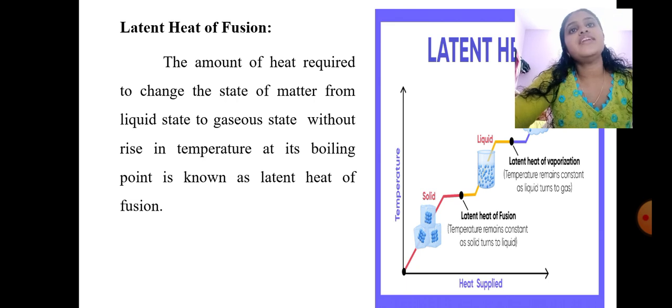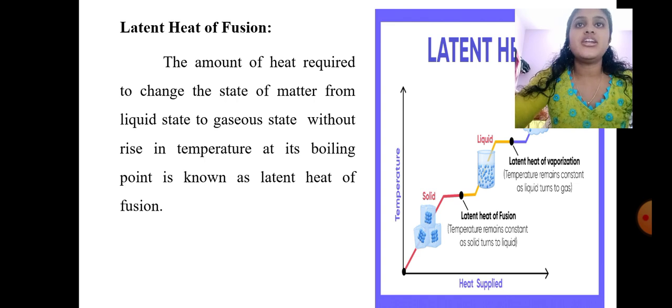The amount of heat required to change the state of matter without rise in temperature. And we have seen latent heat of vaporization, that is when solid is converted into liquid, some amount of heat will be required without rising temperature.